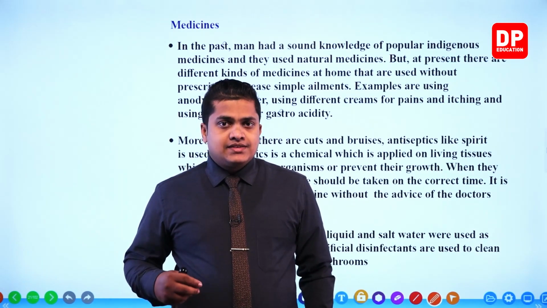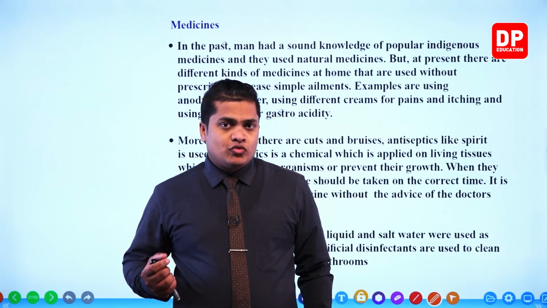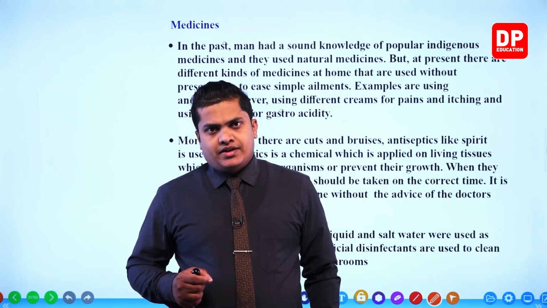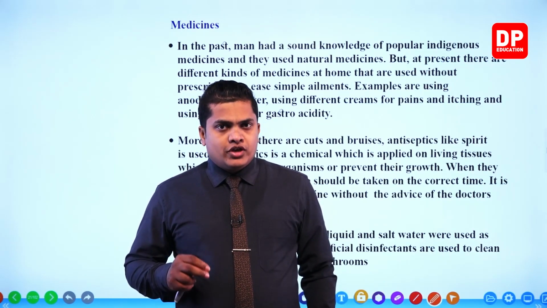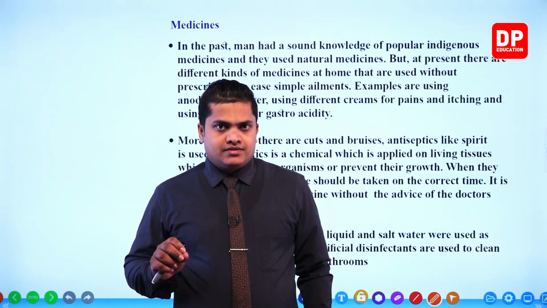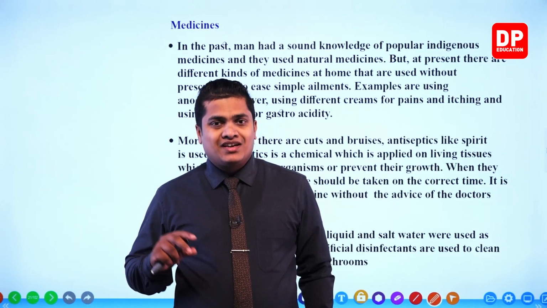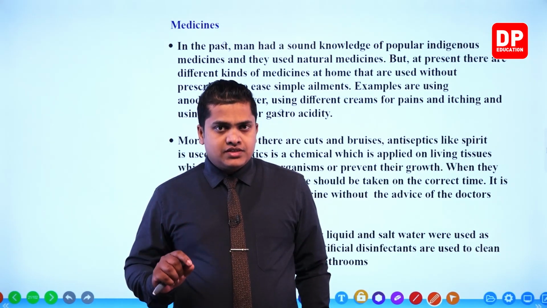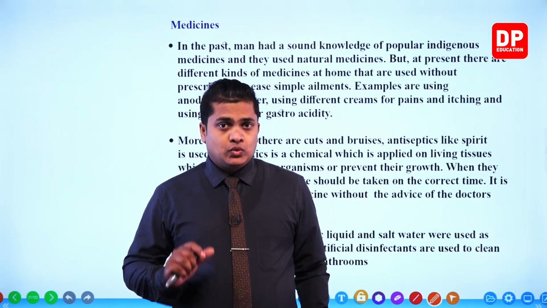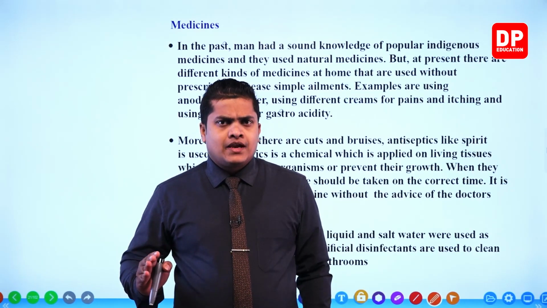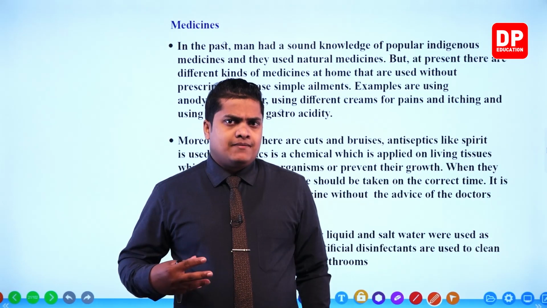In that case, certain complications and health issues may arise. And the other thing, my dear children, is that when you are using these chemically based substances, or in simple terms chemical medicines, we should use them for a certain time period. Now let's take an example.